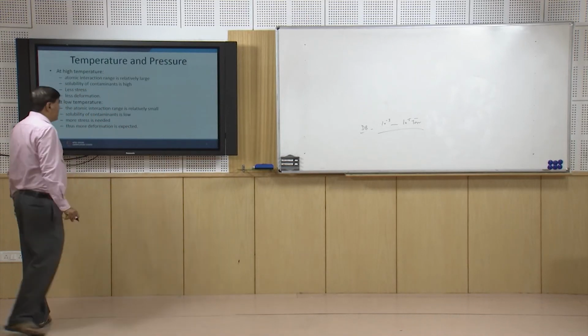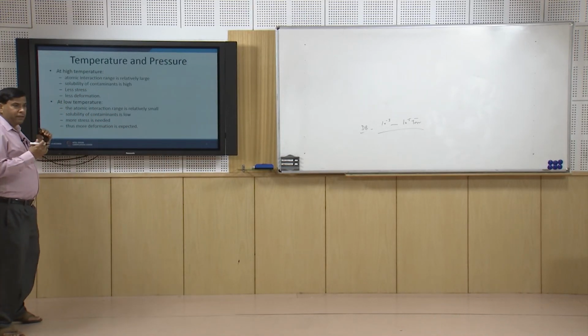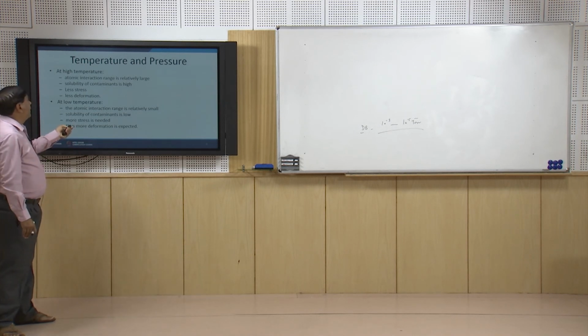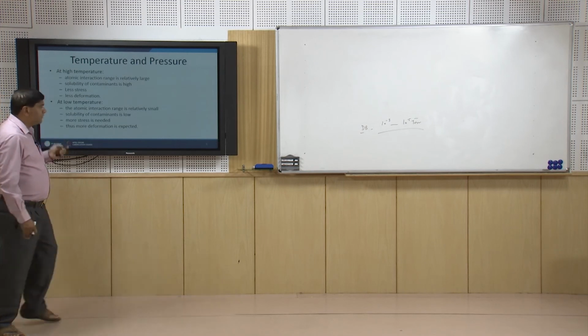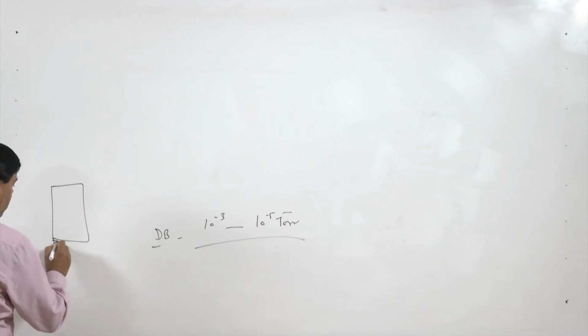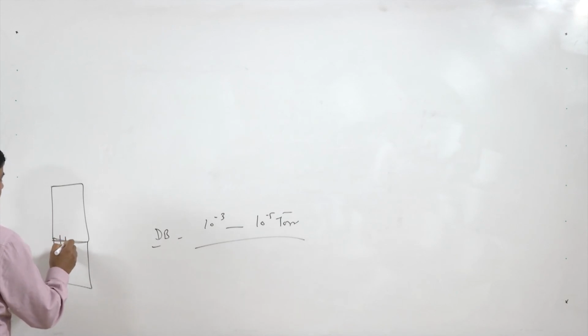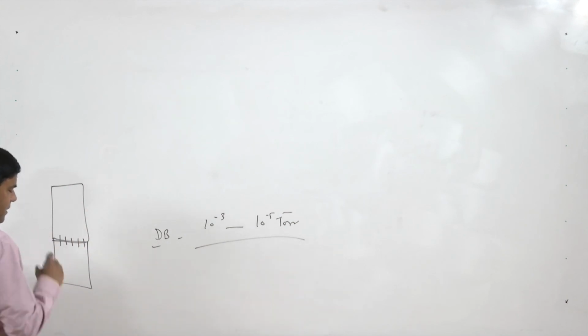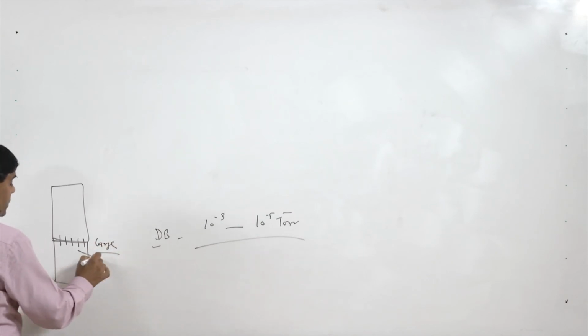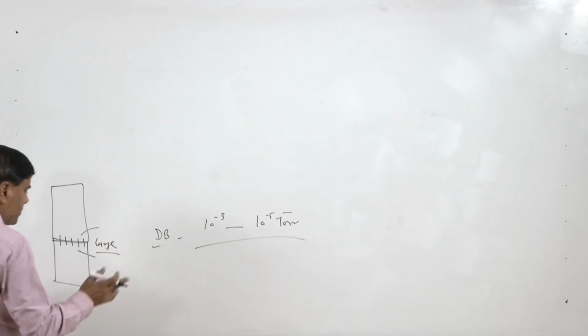Now, the two important things to be observed when solid state bonding is achieved at a high temperature: the atomic interaction range is really large, and solubility of the contaminants is high. So, it requires lesser stresses and the deformation at the interface is less. If the two components are joined at a high temperature, then the interatomic interaction across the interface between the two components is large, and of course all impurities and alloying elements can diffuse a lot.